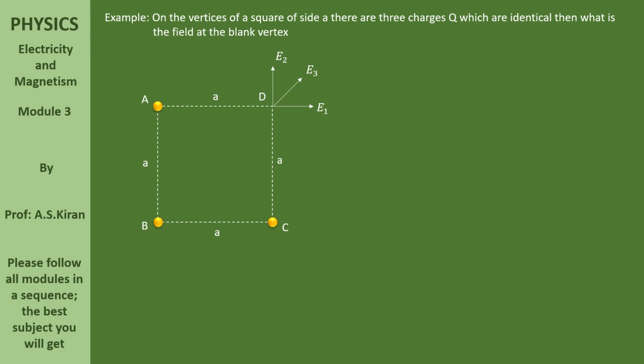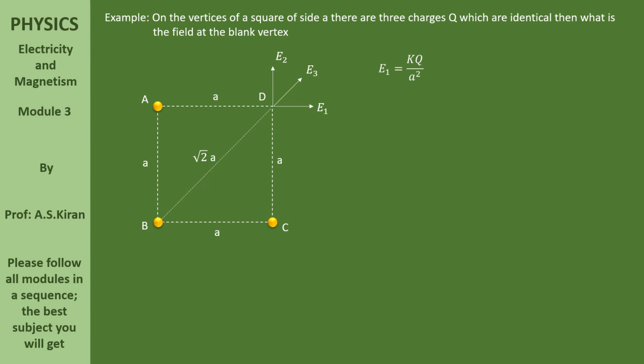Obviously, E1 and E2 are the same here, because from charge C to the point the distance is A, and from charge A to the point the distance is A. But E3 differs, because from charge B to the point the distance is, yes, we know, root 2 A, because it is a diagonal.